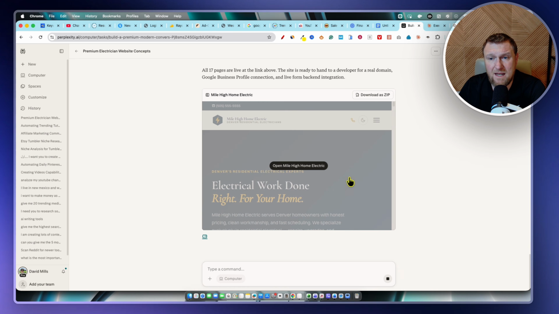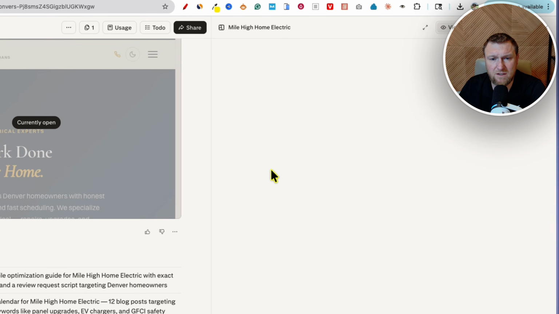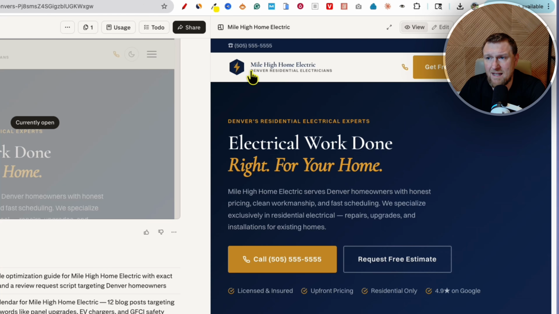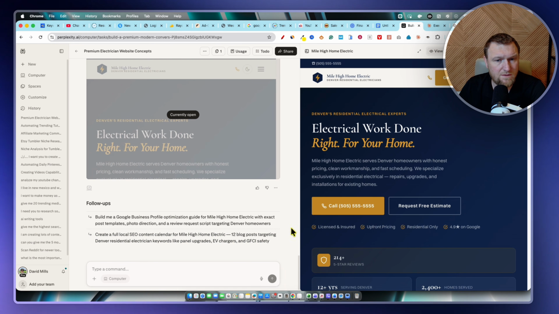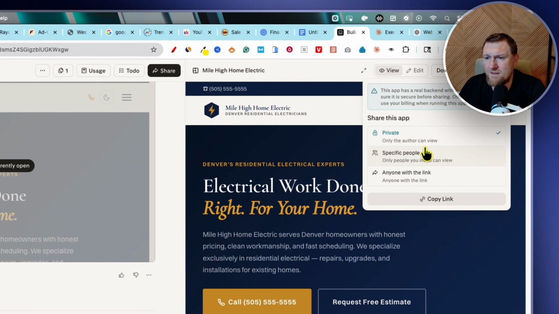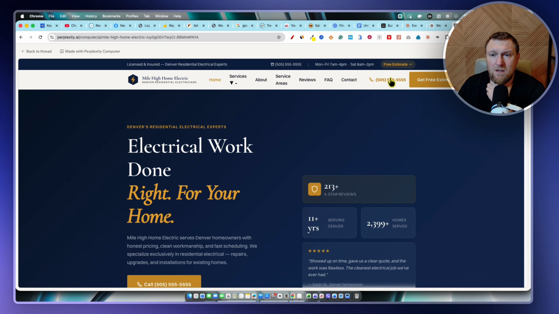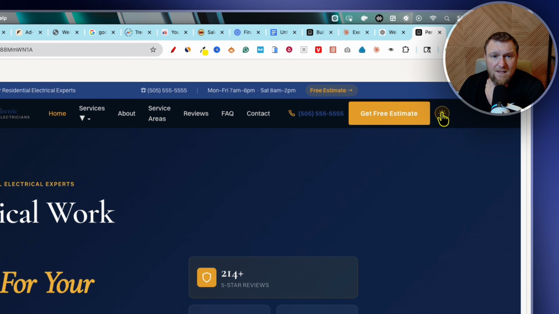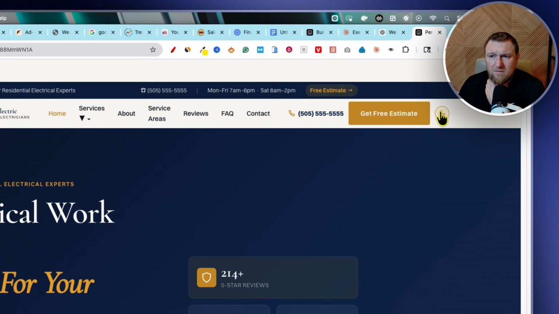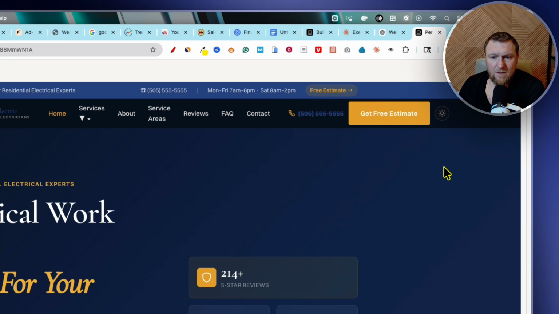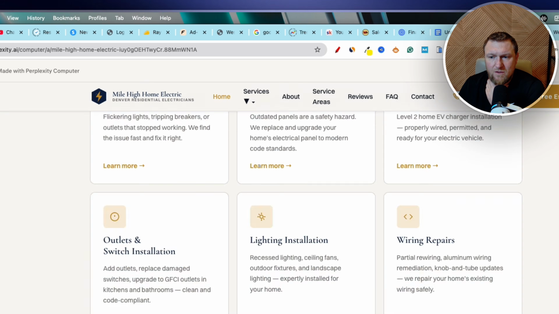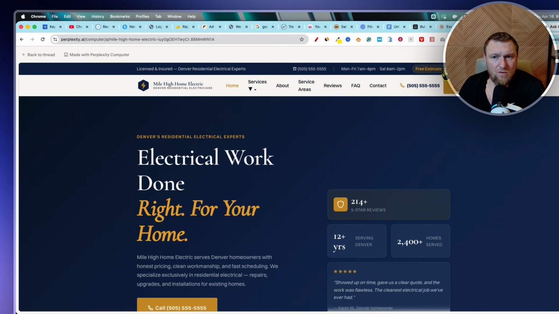This is the page right here. We can download it as a zip. Can we go and take a look at what it will look like? Yep, we can go like that. I'm going to share this copy link, and then I'm going to go and see if this shows up. There we go. So this is what the site looks like in Perplexity. Right here, it has kind of a light and dark mode. I don't really know if that's really necessary, but interesting to see.